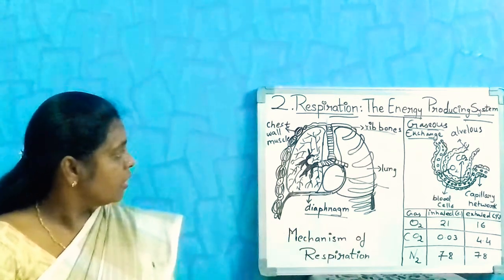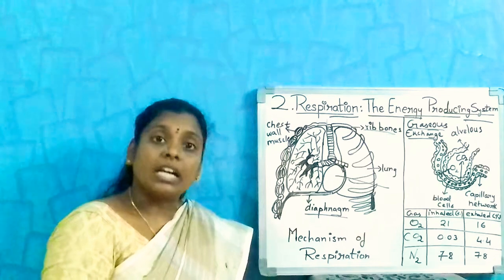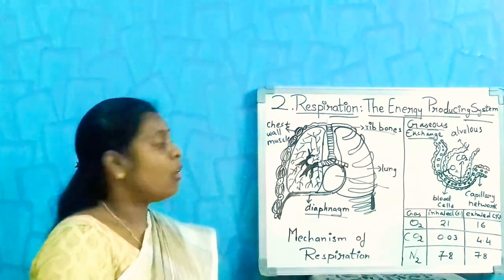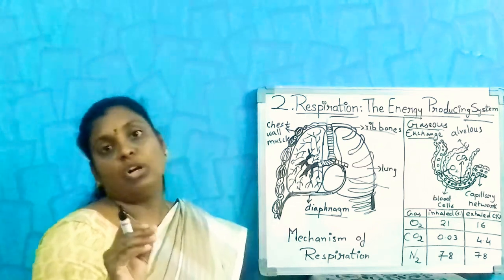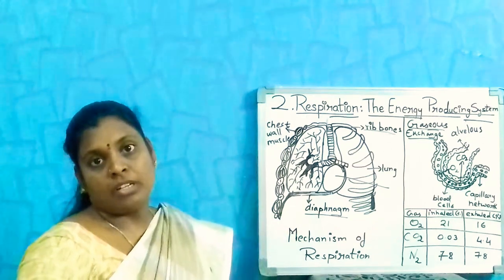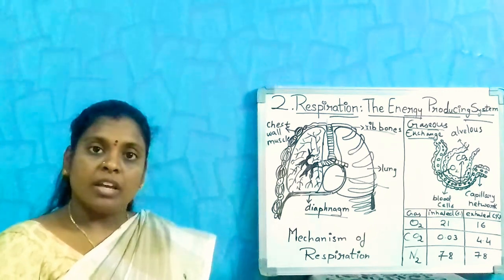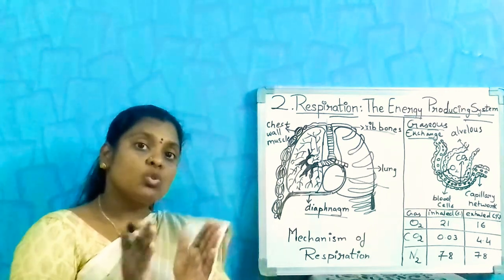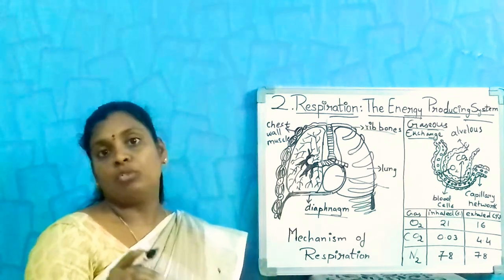Next, these lungs are protected by the ribs. We know again these lungs are also made up of two membranes, and these two membranes are filled with a fluid called pleural fluid.